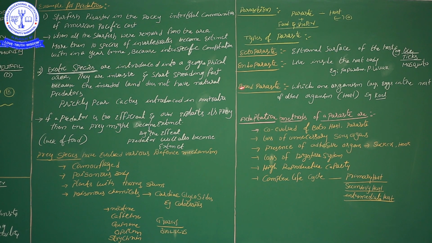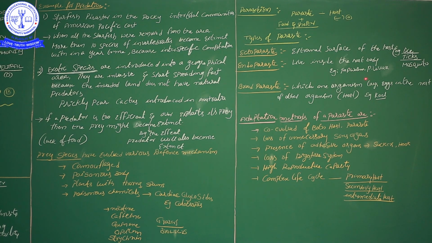Endoparasite means the parasite enters the inside of the host body. That type of parasite we call an endoparasite. The parasite lives inside the host body. Example: tapeworm or Plasmodium vivax. Earlier, in human health and diseases, we discussed the Plasmodium vivax life cycle, correct?